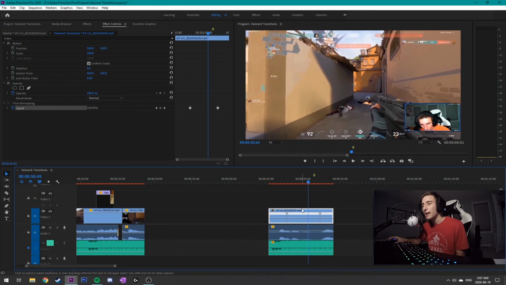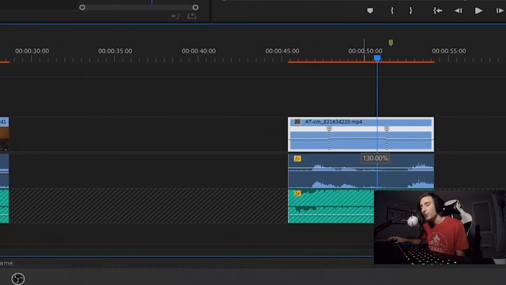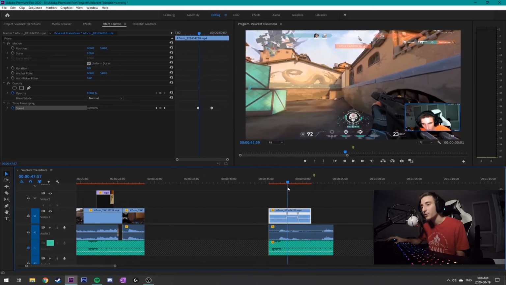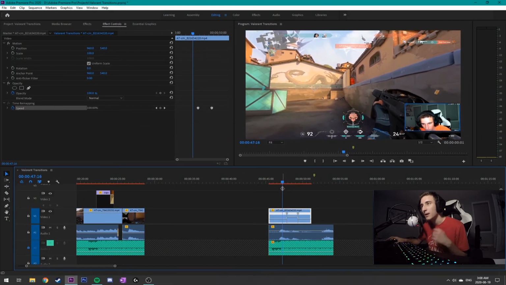So the reason why we added the show speed is it allows the slider to just be so easy during the video clip, and we can really play around with it a lot. So I'm just going to take the middle part and drag that line up all the way to about 300%. Again, we just want these kills to be right next to each other, just enough time for people to notice the transition effect that you've created, but then they're right back into the action with your second kill.